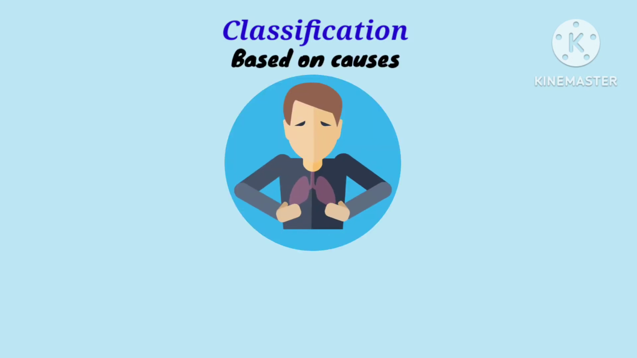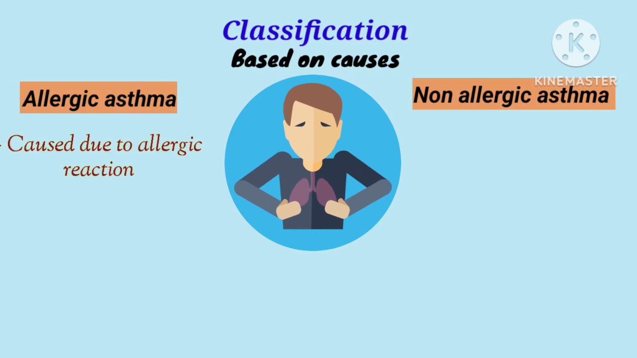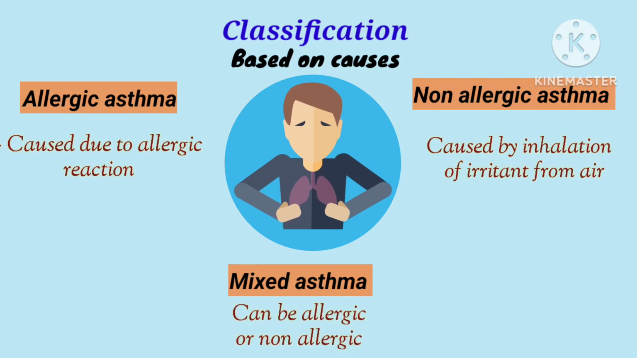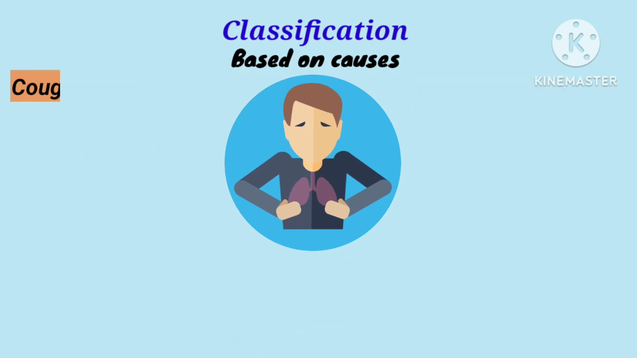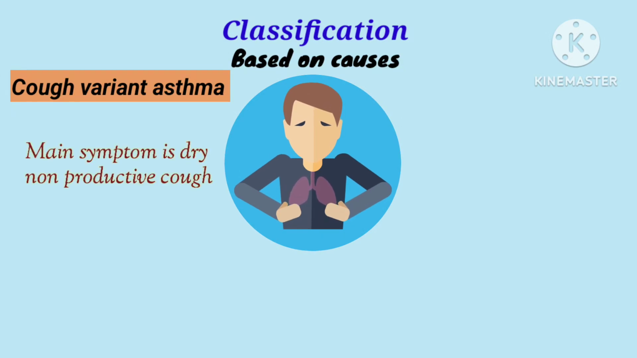Classification based on causes. Allergic asthma: it is caused by an allergic reaction. Non-allergic asthma: it is caused by inhalation of irritants from the air. Mixed asthma: in this, the reason can be both allergic and non-allergic. Cough variant asthma: it is a type of asthma where the main symptom is a dry, non-productive cough.